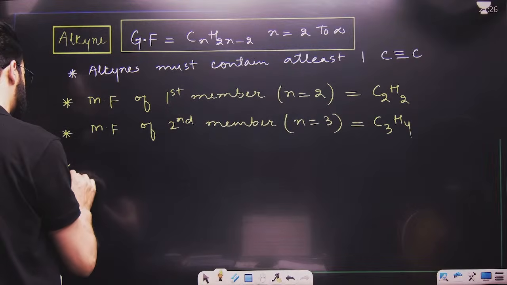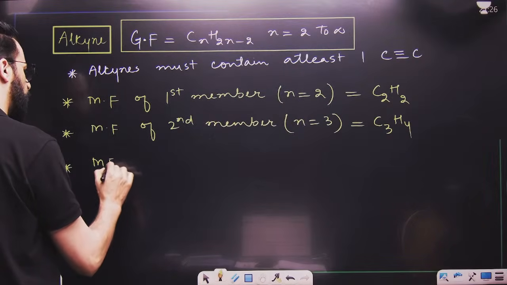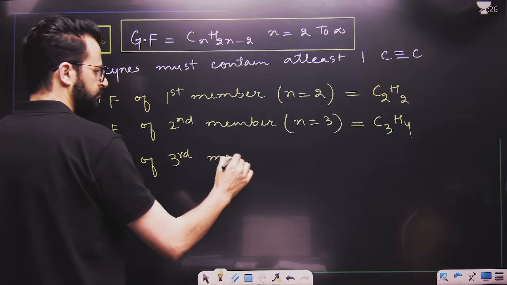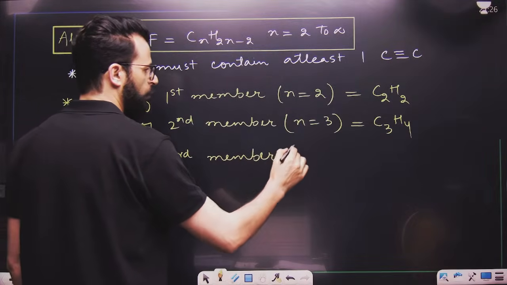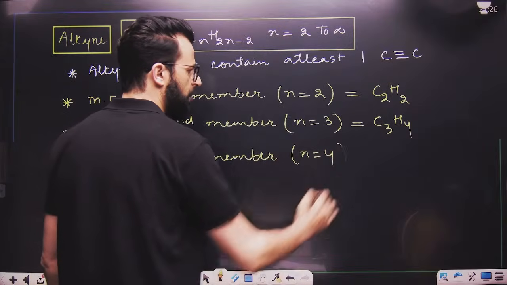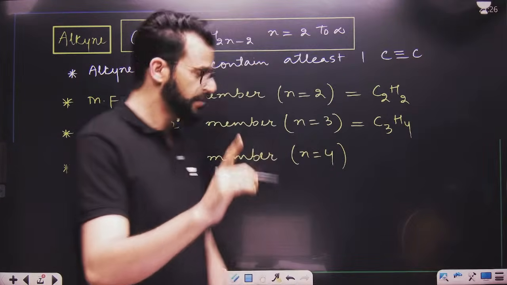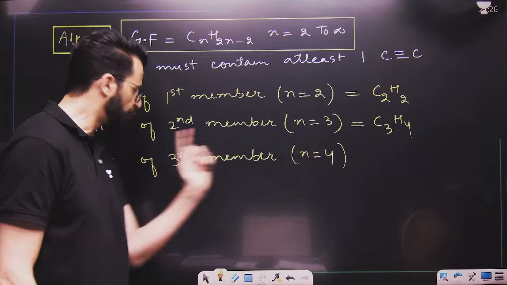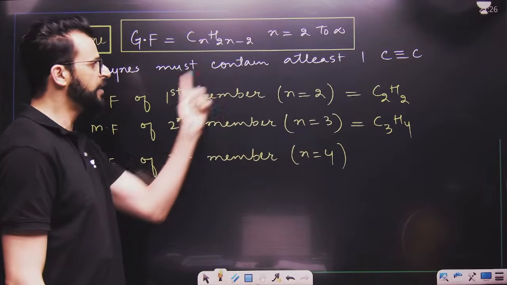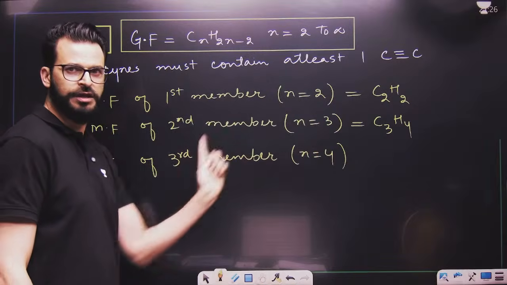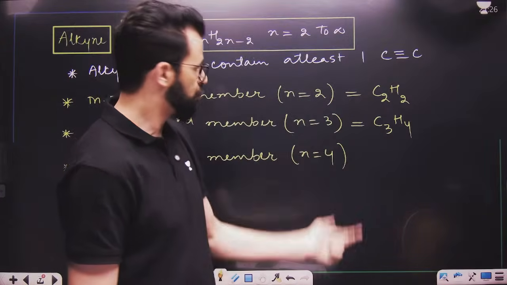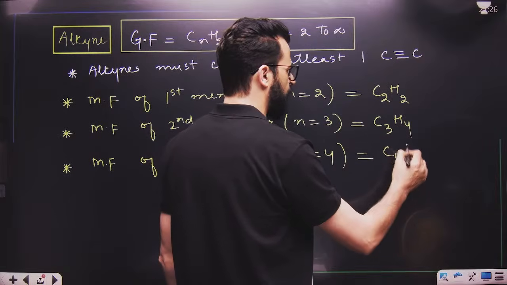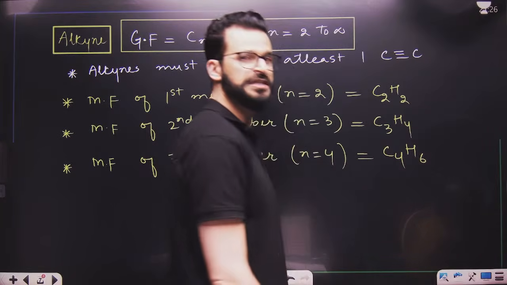Similarly, dear students, what will be the molecular formula of the third member? That means N equals 4. Now listen, if you are talking about the third member, you have to give the value N equals 4. That means you have to add 1: 1, 2; 2, 3; 3, 4. You have to add 1 to get the value of n. So the formula becomes C4H6. Is this point clear to you?